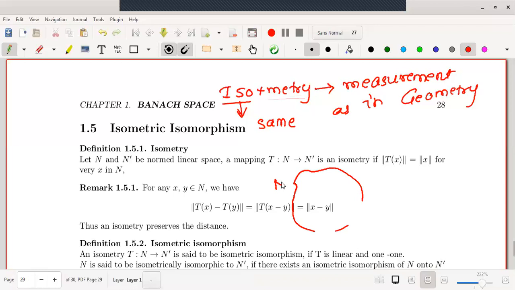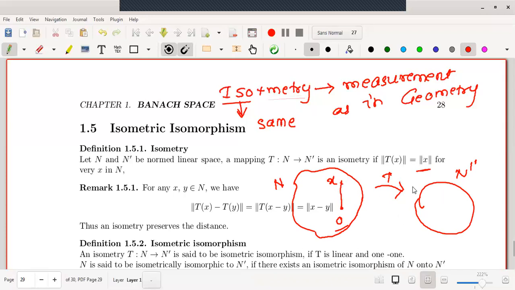Suppose this is a normed linear space N. The mapping T works here, and this is my codomain, say N dash. What about norm of x? Let x be some vector in the domain space, and somewhere here let the origin be. Then norm x is giving us the distance between the two vectors, the origin and x.